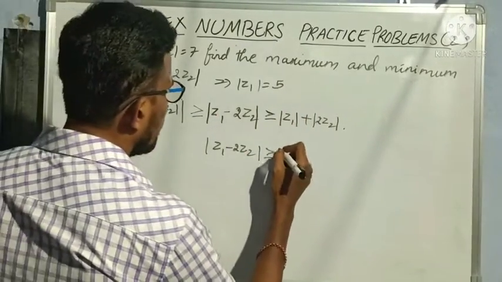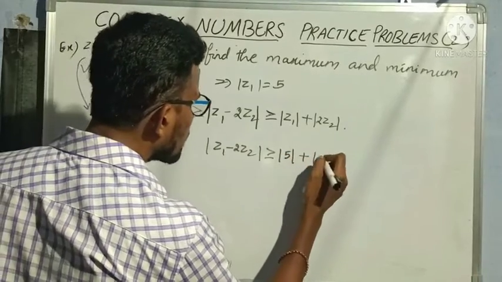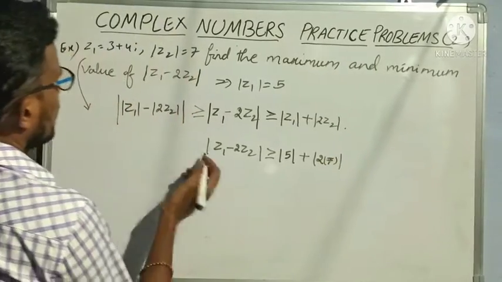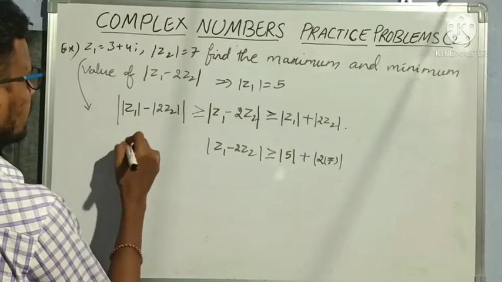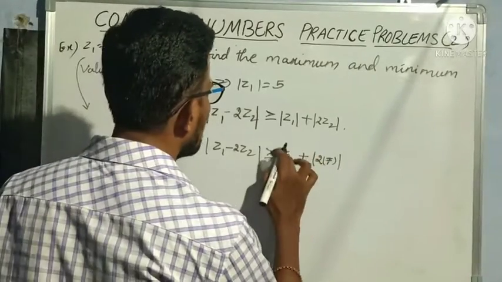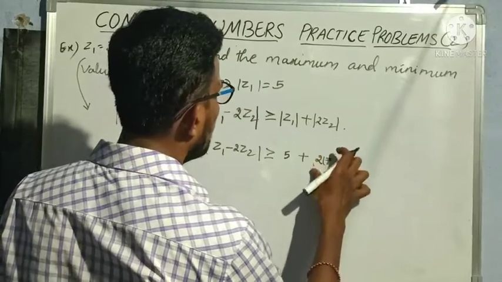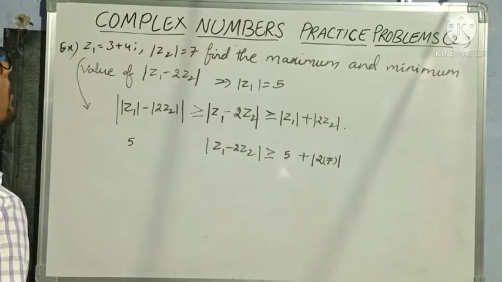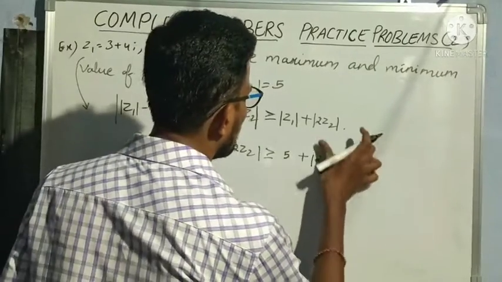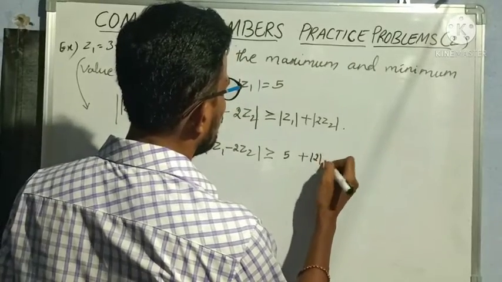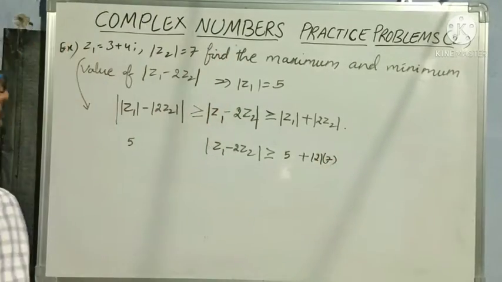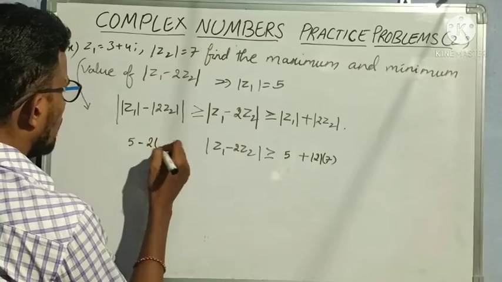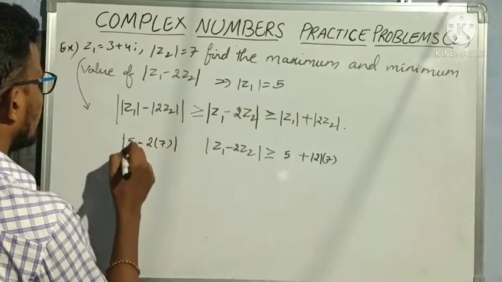So it is greater than or equal to modulus of 5 plus 2 times modulus of Z2, which is 7. Modulus of Z1 is 5 directly, and 2 into 7, so modulus of 2 into modulus of Z2, 7. Don't get confused. And modulus of 5 minus modulus of 2 into Z2, which is 7, again along with modulus.